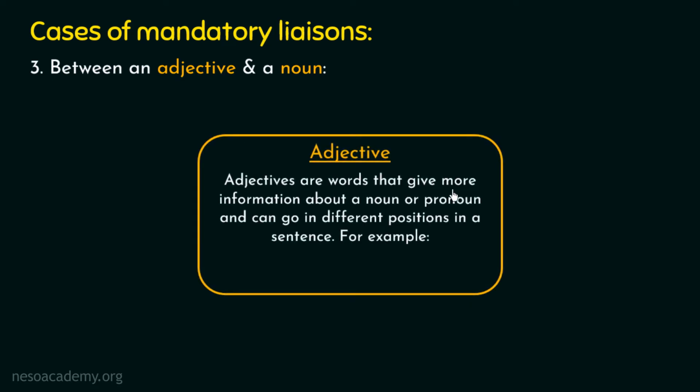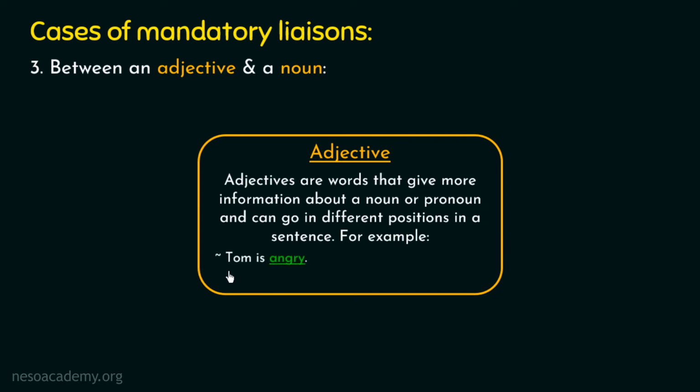Adjectives are words that give more information about a noun or pronoun and can go in different positions in a sentence. Or in other words, we can say that an adjective describes a noun or a pronoun. And the adjectives can go in different positions in a sentence, which means that the positions of the adjectives are not fixed. Some adjectives are placed before a noun and some of them are placed after the noun. Let's now take some examples to understand this definition in a proper way.